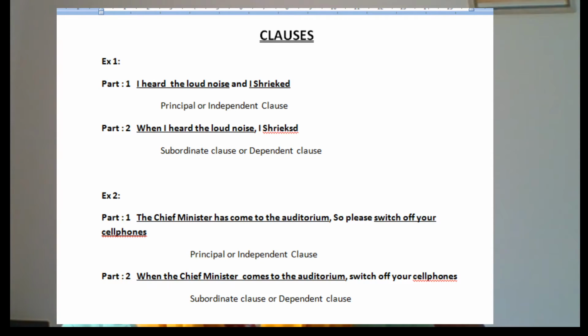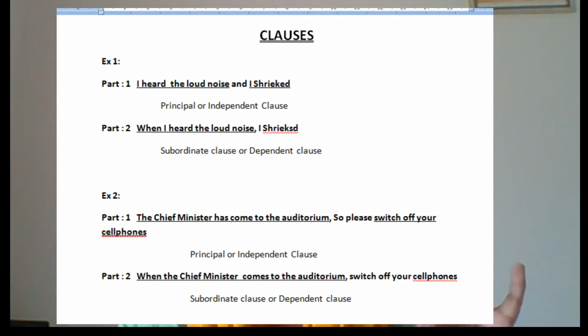Then the same one is changed with a slight change in the first part. When I heard the loud noise, is it complete? No, it's not complete. When I heard the loud noise, I shrieked. Now is it complete? Yes. So this underlined part of the line is a subordinate clause. It has 'I' as the subject and 'heard' as the verb. So it is satisfying both.